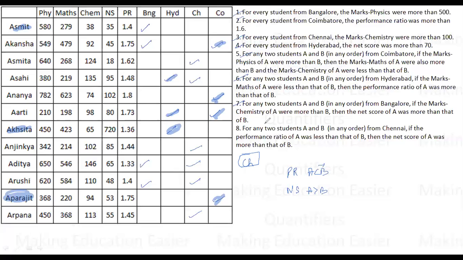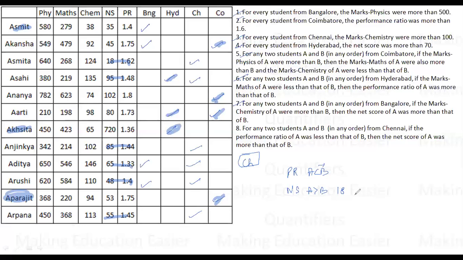So who are from Chennai? Let's see the possibilities from Chennai. And I will check performance ratio and net score, so these 2 variables. Chennai, Chennai, Chennai, Chennai, Chennai, and Chennai. So 6 people are from Chennai. So their net score in increasing order is 18. After 18 it is